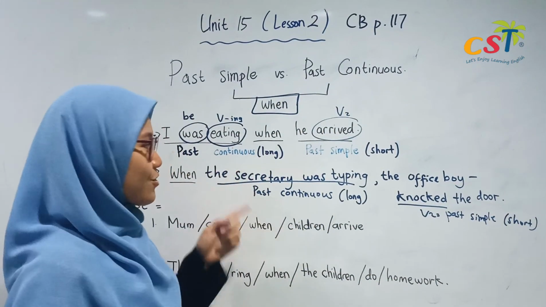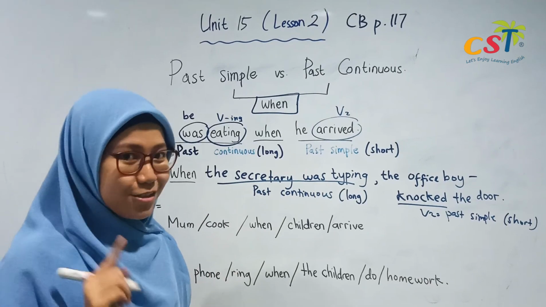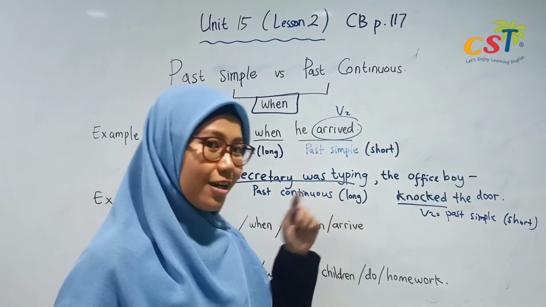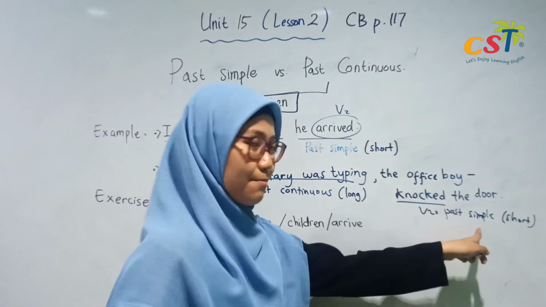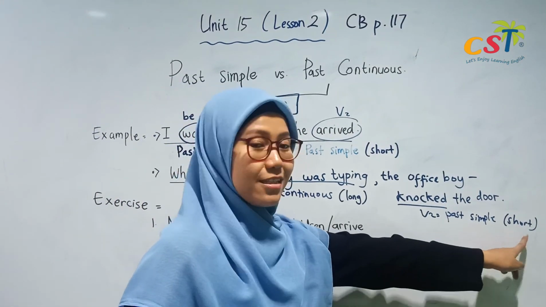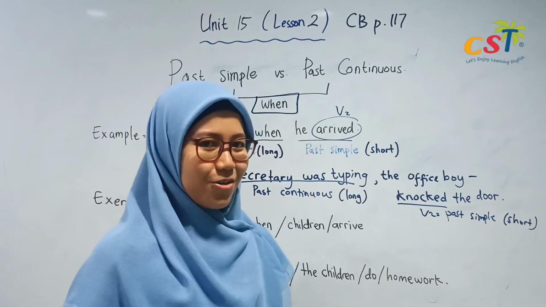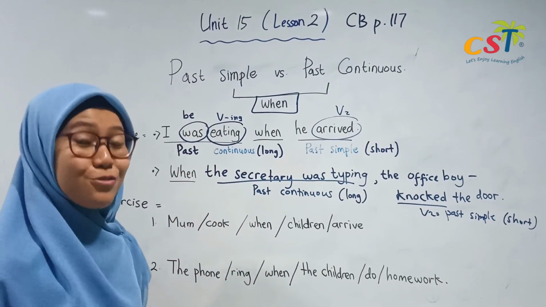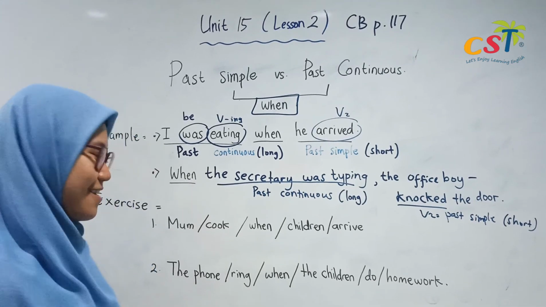So based on these two examples, we can conclude that if past continuous, it's for long action. And for the past simple, it's to tell you the short action. Okay? Now, let's do the exercise together before you do your workbook. Okay?